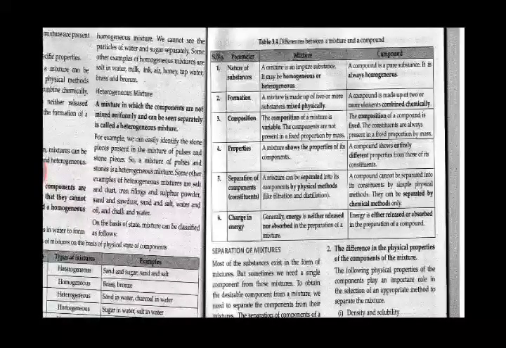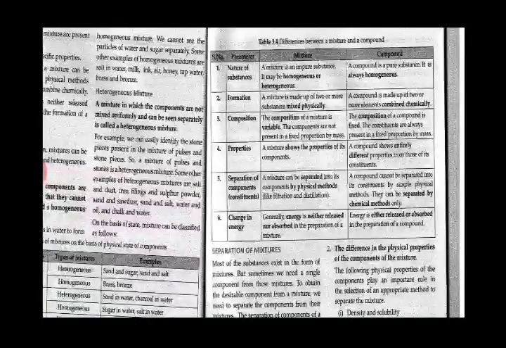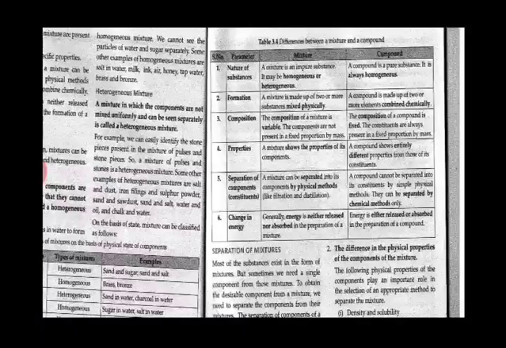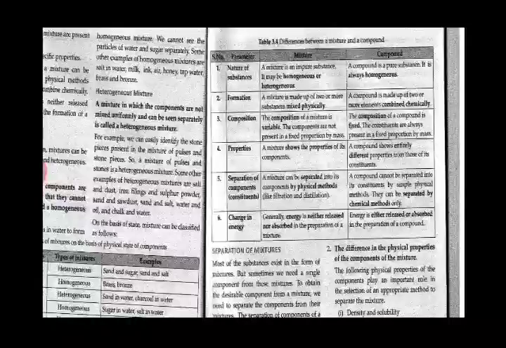Composition. The composition of a mixture is variable. The components are not present in any fixed proportion by mass. Then while of a compound, the chemical composition is fixed and the constituents are always present in a fixed proportion by mass. I have already told you the example. Hydrogen and oxygen will always be present in the ratio 2:1 in water. Then for calcium carbonate, they will always be calcium 1, carbon 1 and oxygen 3 atoms. So they are present in a fixed proportion by mass.